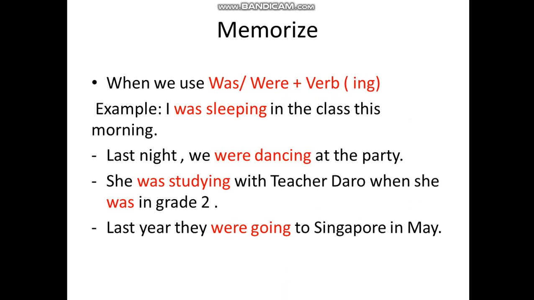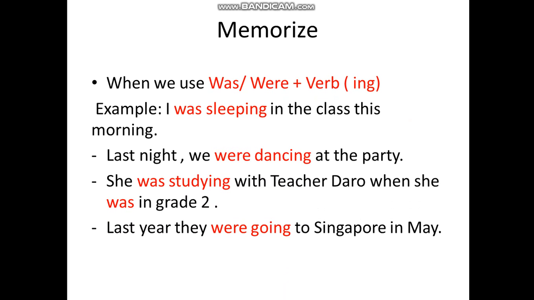Example: I was sleeping in the class this morning. You use was, and the verb is sleep, so you use was plus the verb sleep with ing added, right?